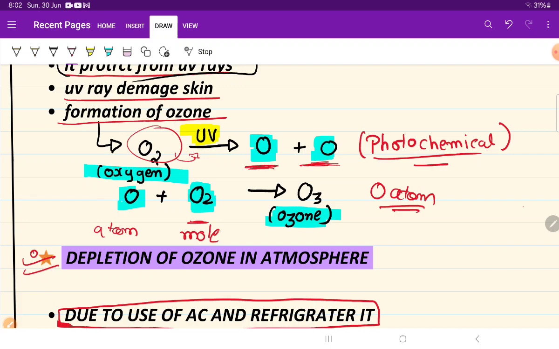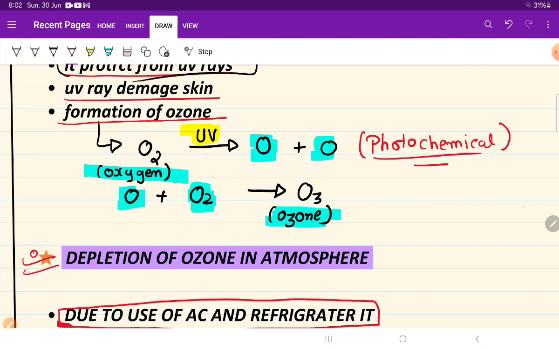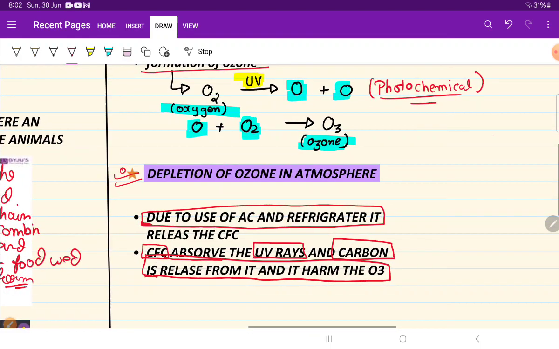So one atom of oxygen combined with a molecule of oxygen, then it will form O3, and that is ozone. So due to the UV rays only, we will get the ozone, and by forming the ozone, we are protected from the UV rays.